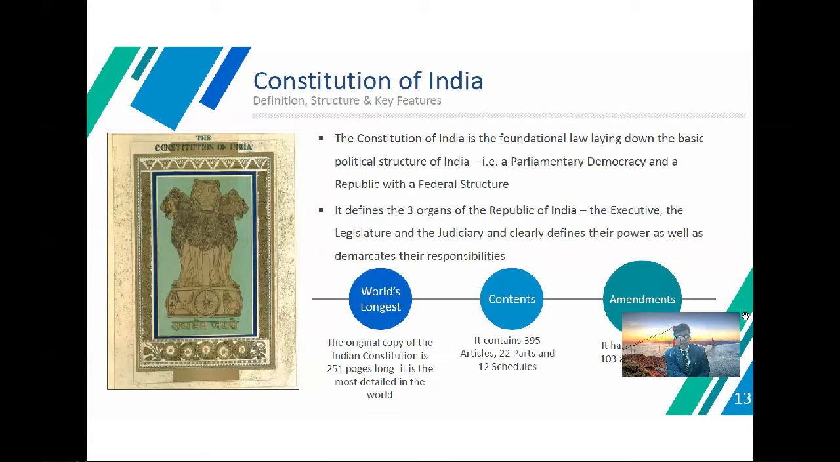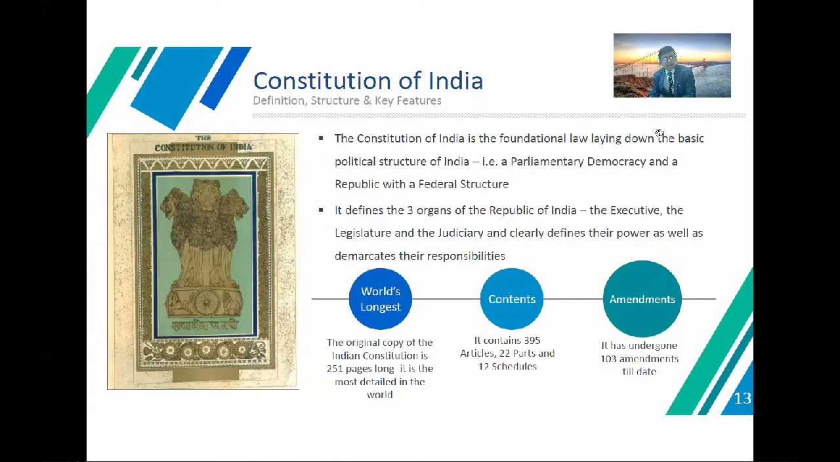The original copy of the Indian Constitution is 251 pages long. It is the most detailed in the world. In terms of content, it contained 395 articles, 22 parts, and 12 schedules. And it has undergone 103 amendments till date. So this is the very structure of it.